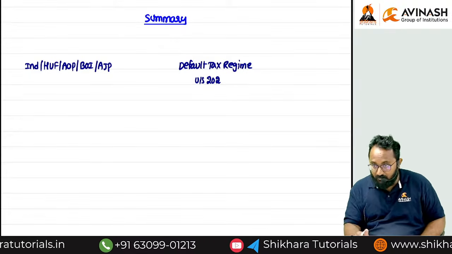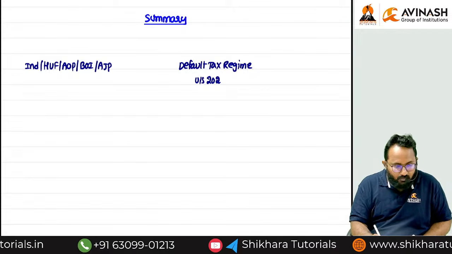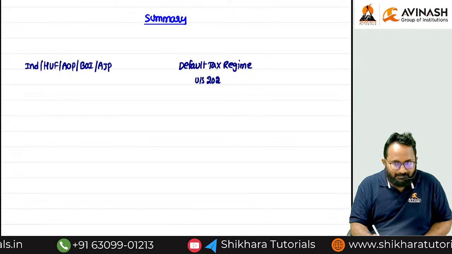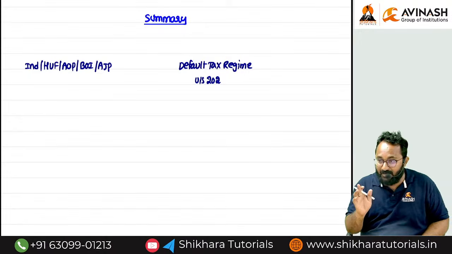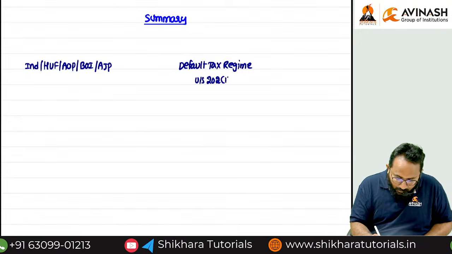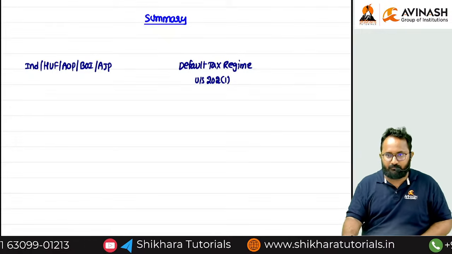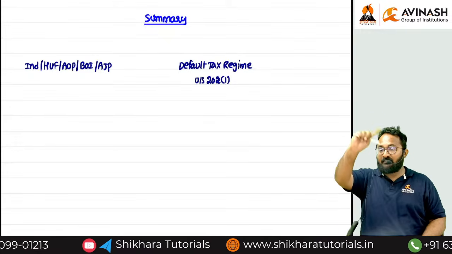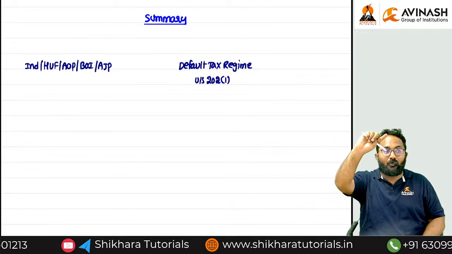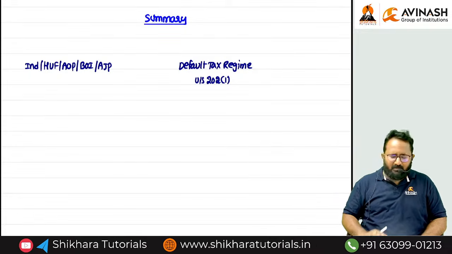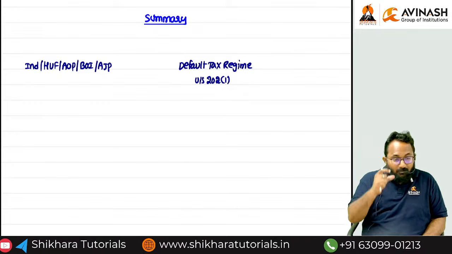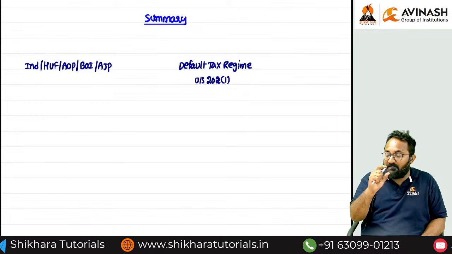Here I want to say 202, but the tax rates we discussed, up to 4 lakh, 4 to 8, all are given in 202 subsection 1. Okay. Conversion option is given in which section? 202 subsection 4. Understood?